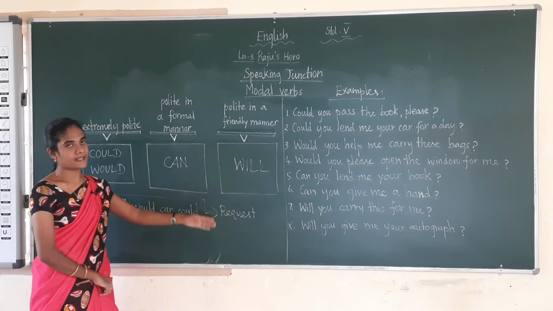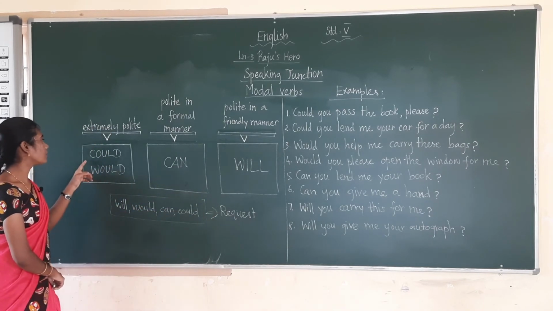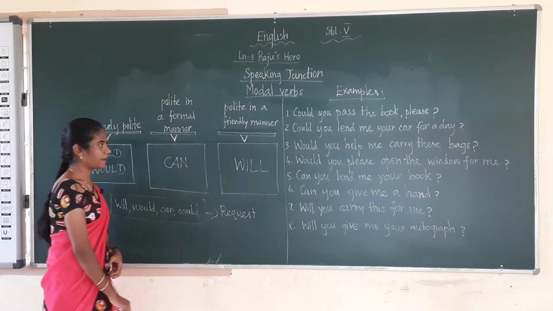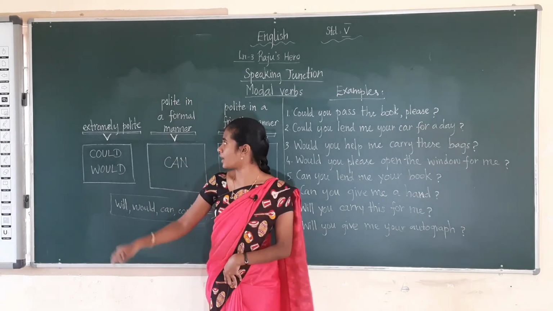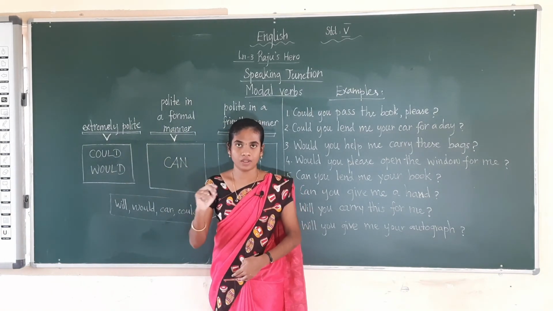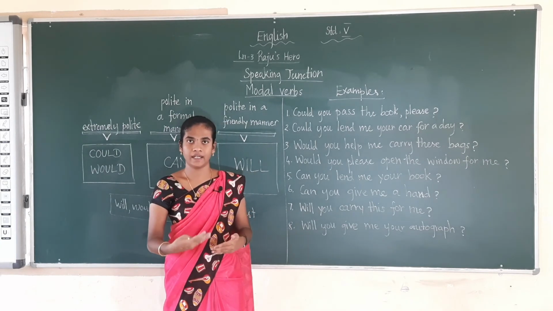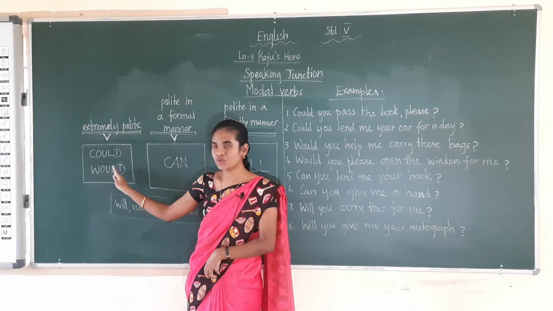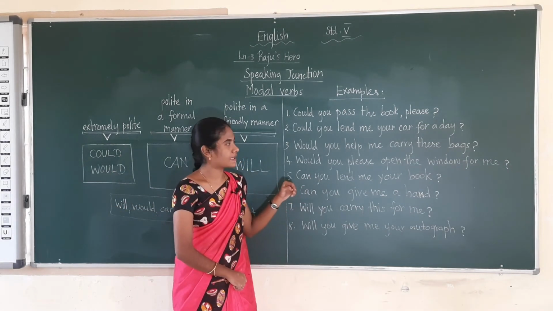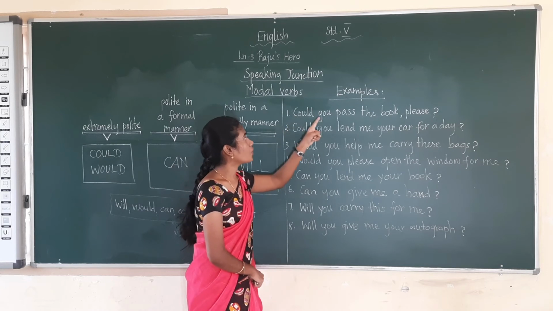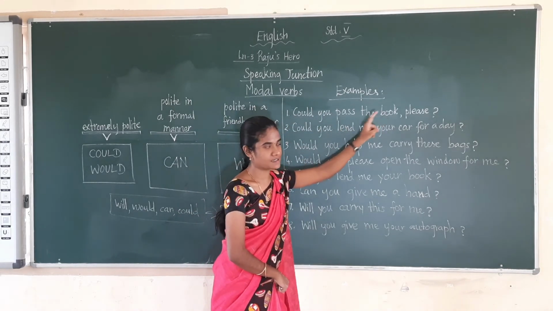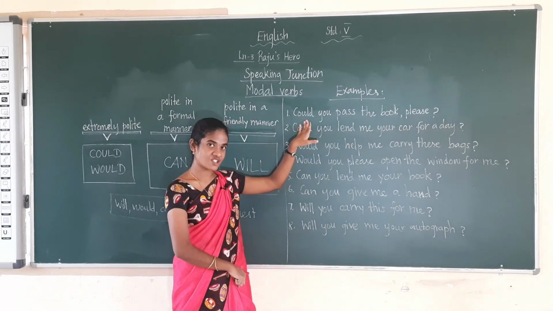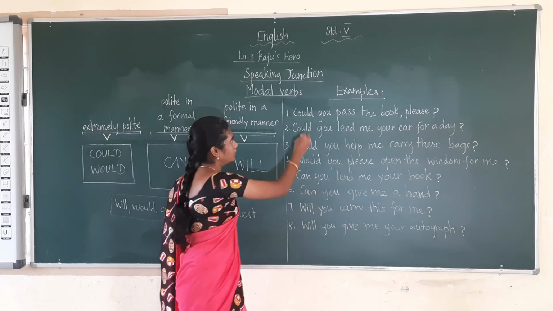Now we can see the example sentences for could, would, can, and will. First one, what I have written: extremely polite. Extremely polite means asking a request very politely. What are the two modal verbs? They are could and would. These two modal verbs only we can see in the example. For extremely polite: Could you pass the book please? Would you pass the book please? Here they are asking in an extremely polite manner. Okay. Could.